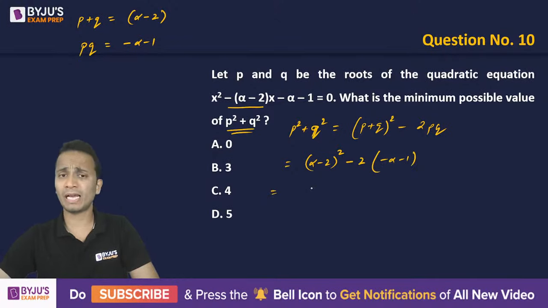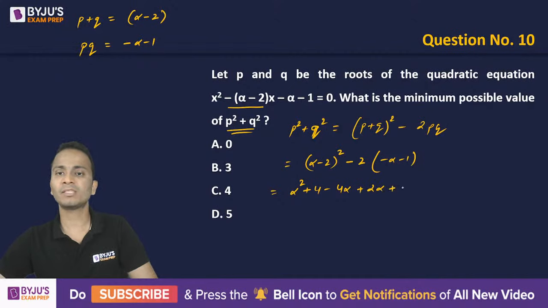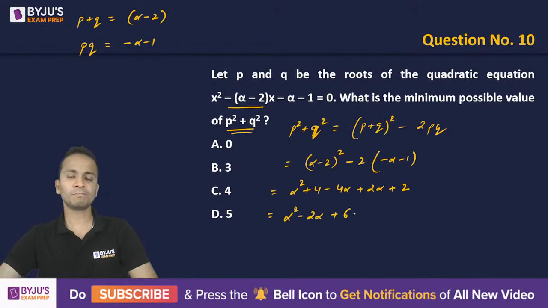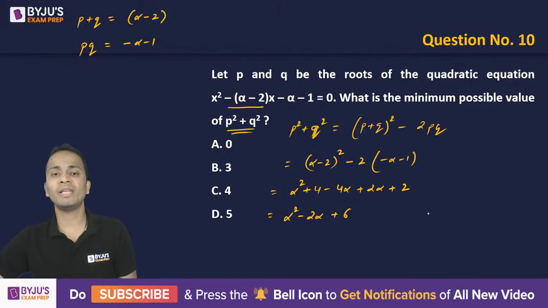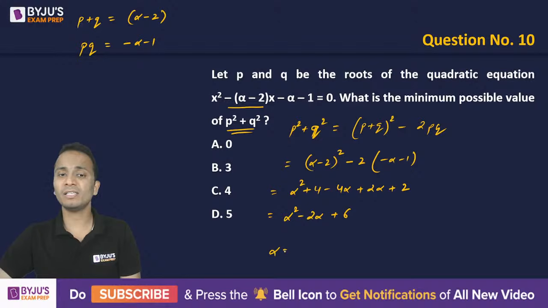Simplify this, open the brackets. So alpha square plus 4 minus 4 alpha plus 2 alpha plus 2. So this expression will become alpha square minus 2 alpha plus 6. All right. Now, for any quadratic expression, the minimum or maximum value lies when alpha, or x, whatever the variable is, when alpha is equal to minus b upon 2a.